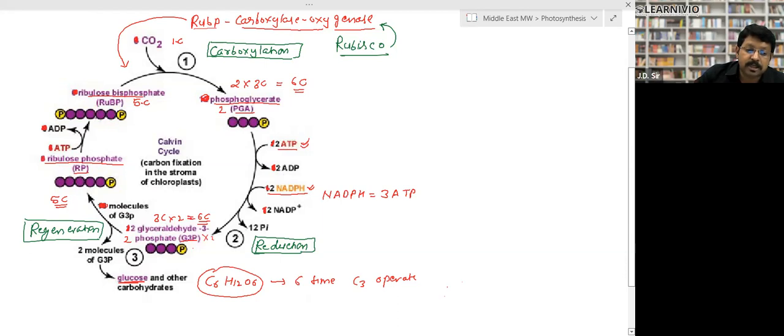Again, 1 phosphate is added and RP becomes RuBP, ribulose bisphosphate. So again the formation of RuBP takes place. That's why this is called regeneration. So the Calvin cycle takes place in 3 processes: carboxylation, that is addition of carbon dioxide; reduction, formation of NADP, right? And regeneration, again the formation of RuBP. This is called the Calvin cycle.